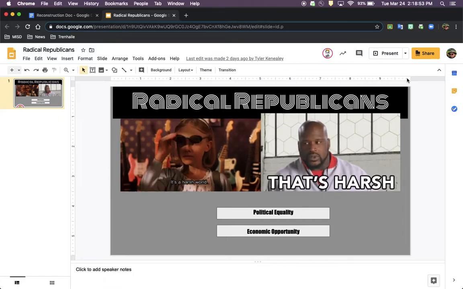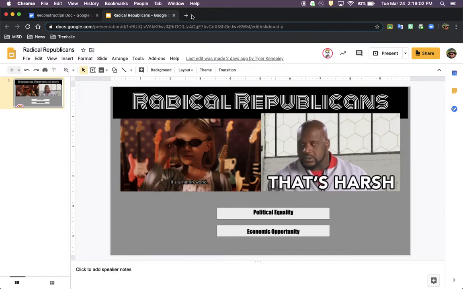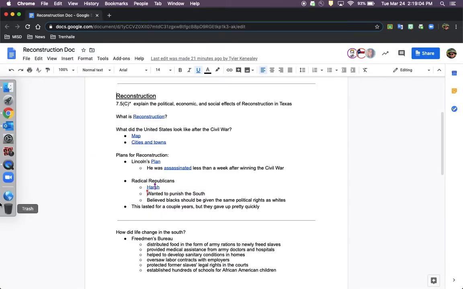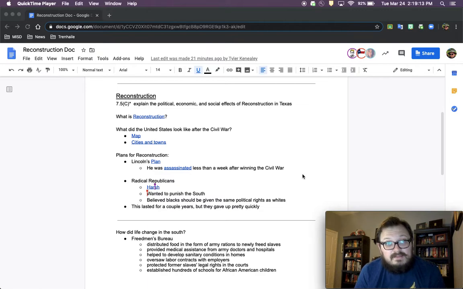So they wanted political equality and they wanted economic opportunity to be equal, but they also wanted to punish the South. They believed that African Americans should be given the same political rights as white Americans in the United States, and that was their goal. Like I said, it was a very harsh plan.